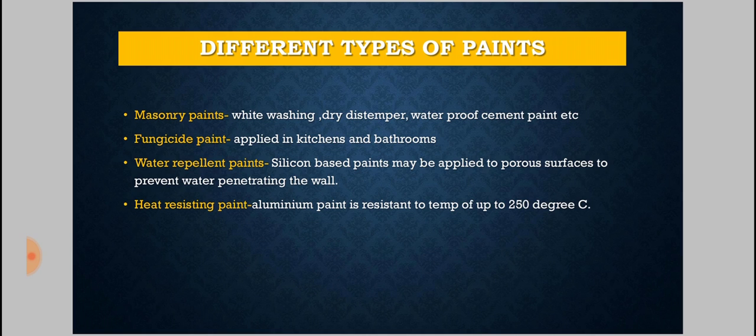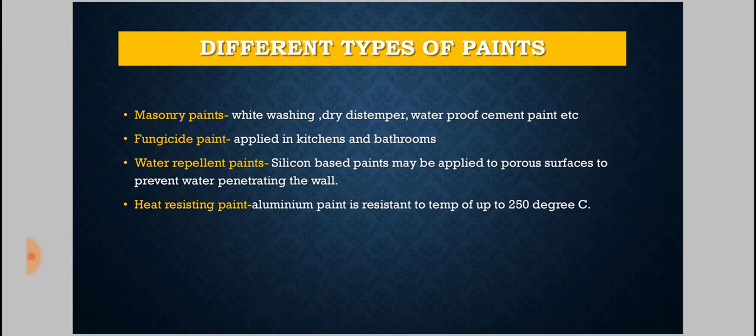Next one is a fungicide paint. Fungicide paint, as the name suggests, prevents the attack of fungi and algae on kitchen and bathroom wall surfaces, which gives hygienic conditions to the occupants. Next one is your water repellent paint. These paints create a non-porous film on the wall surface which prevents water penetration into the wall.